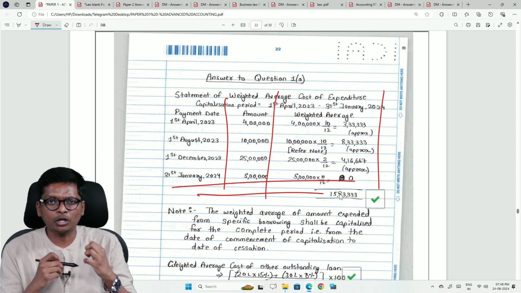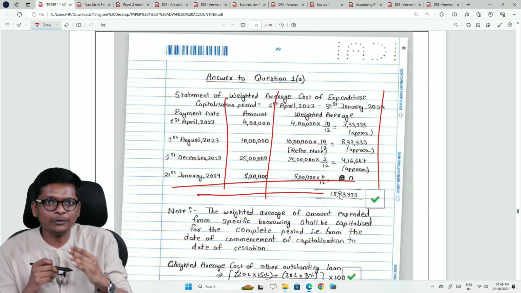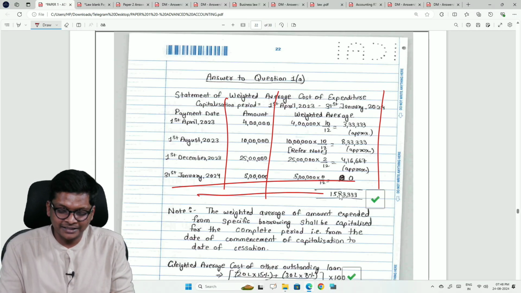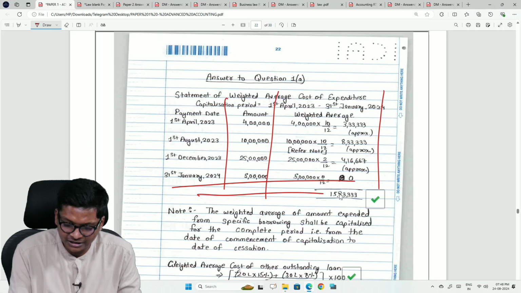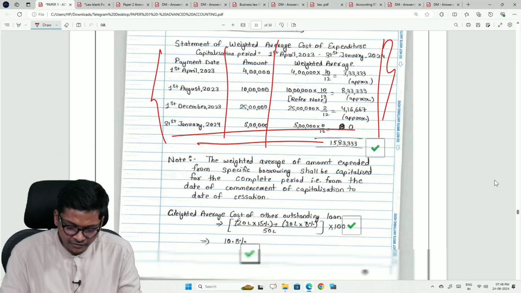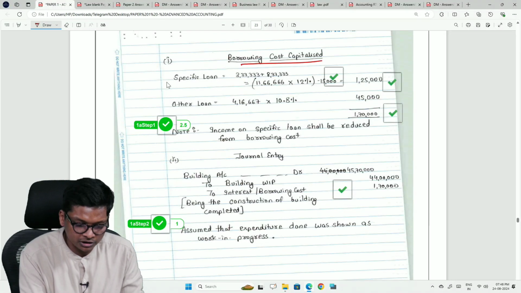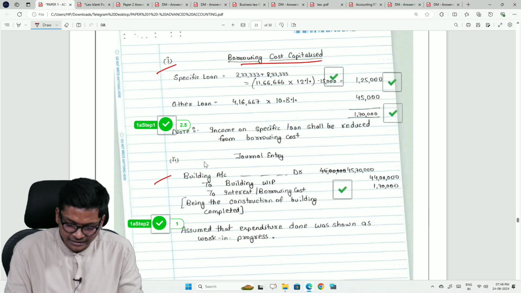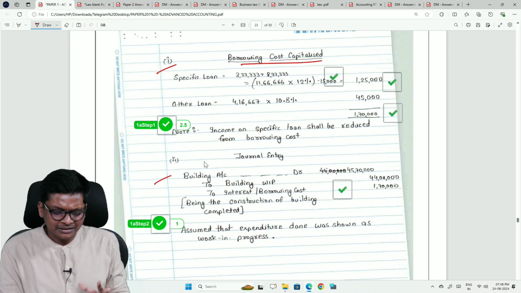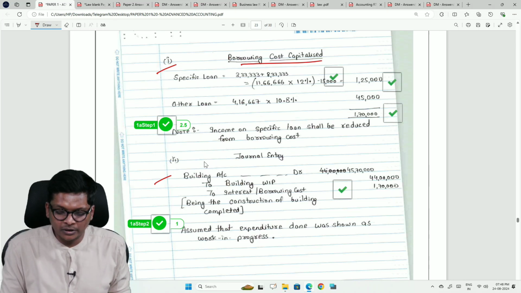That means lines are not that important. Initially he was able to draw it because it helped in presentation. Now it doesn't matter that much, answer is correct. Even without lines, it's very neatly put over here. Look at this, borrowing cost, specific loan, other entries, very neatly done. There is no specific format and all over here.